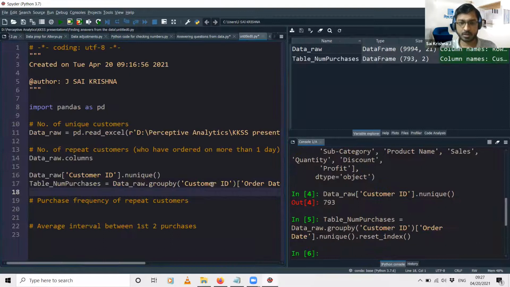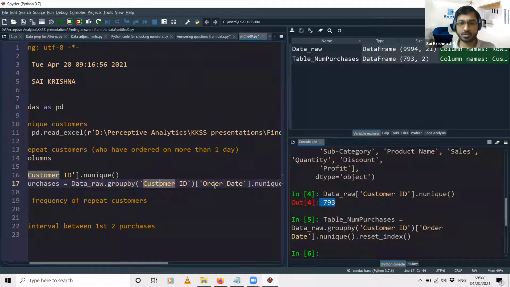So just see what happens when I press F9. Initially we saw that there were 793 customers in the data. Now observe, I have created a new table called table_number_of_purchases, and I'm saying data.groupby, and I'm grouping the data at the customer ID level. For each of the 793 customers, we will be finding the number of days on which they have placed orders.